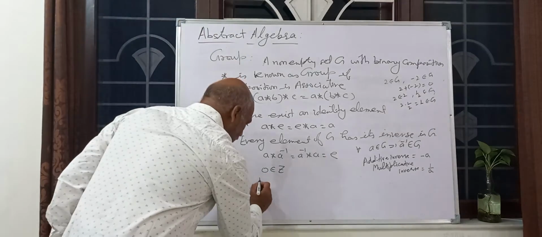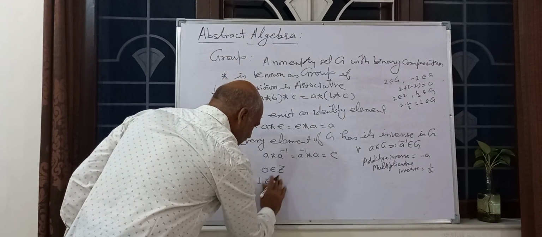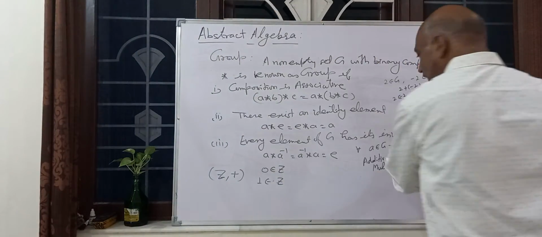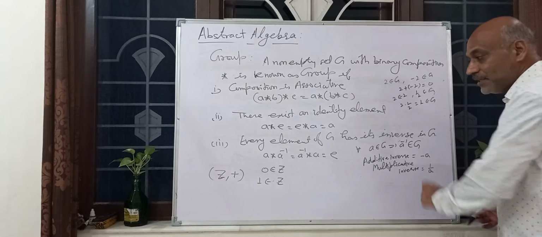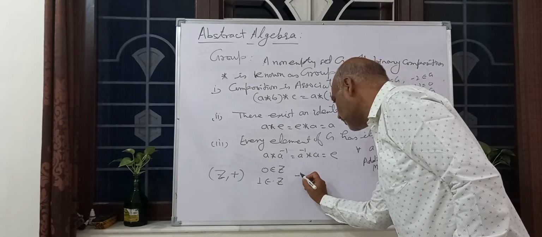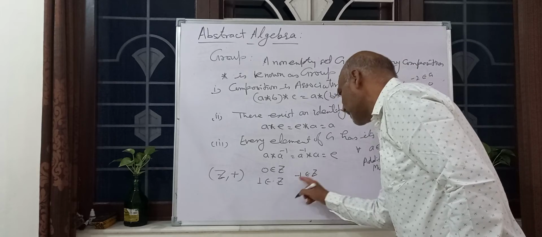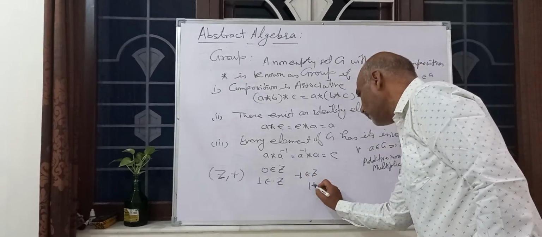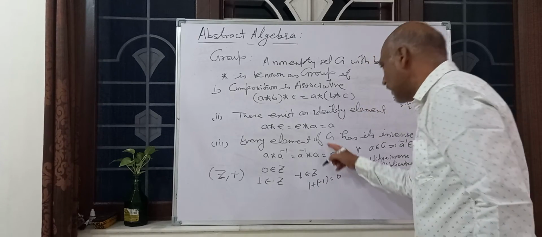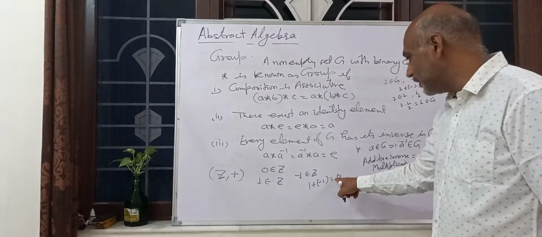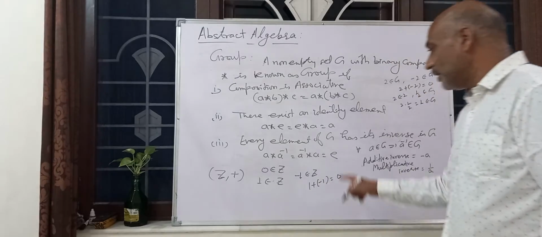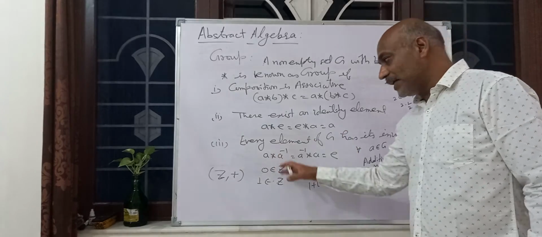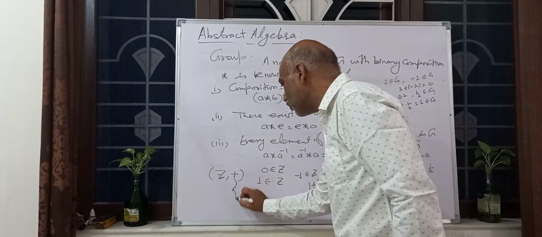Suppose 1 belongs to Z, then the additive inverse is minus 1, which also belongs to Z. 1 plus minus 1 is 0, the identity element. Similarly, 2 belongs to Z, minus 2 belongs to Z, and so on. So Z plus is a group.